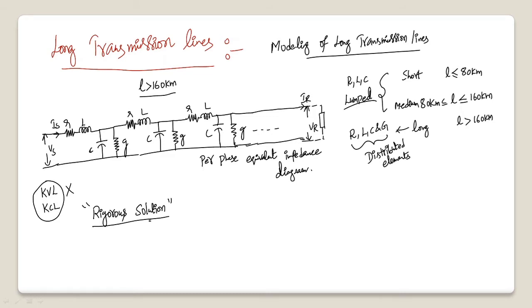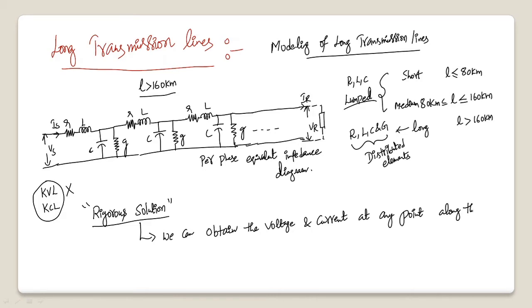With the help of rigorous solution, we can obtain the voltage and current values at any point along the transmission line. This is the advantage of rigorous solution, right? Now let us see how we can obtain voltage and current at any point along the transmission line.